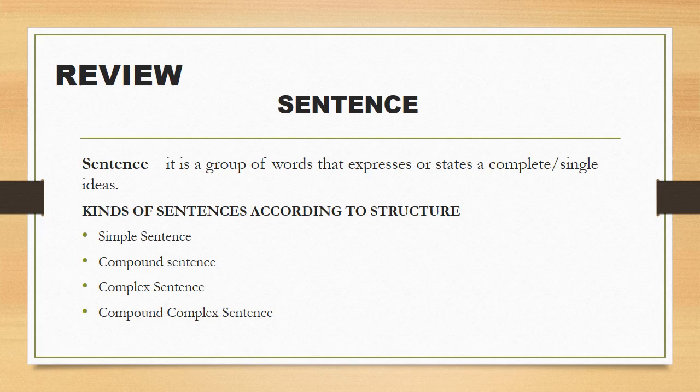Simple sentence, compound sentence, complex sentence, and compound-complex sentence. A simple sentence is composed of one independent clause. A compound sentence is composed of two independent clauses. A complex sentence is composed of one or two independent clauses and one or two dependent clauses. A compound-complex sentence is composed of two or more independent clauses and two or more dependent clauses.